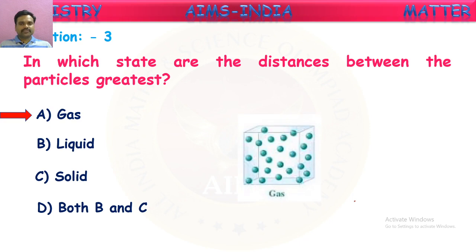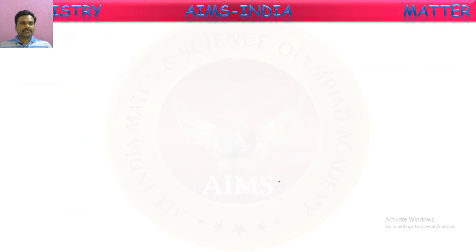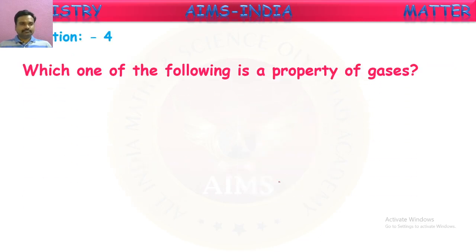Next one, yeah, here we can see the particles of gas. The distances are much higher between the particles. They can move randomly in any direction because attractions are very less between them. Good. Next question. Which of the following is a property of gases?